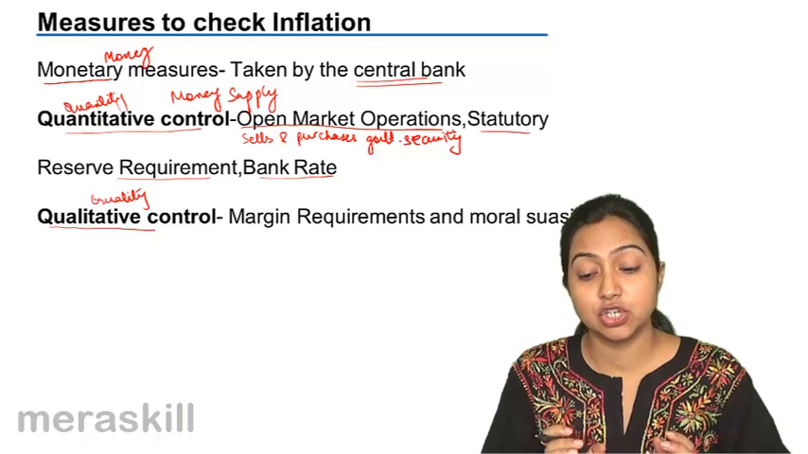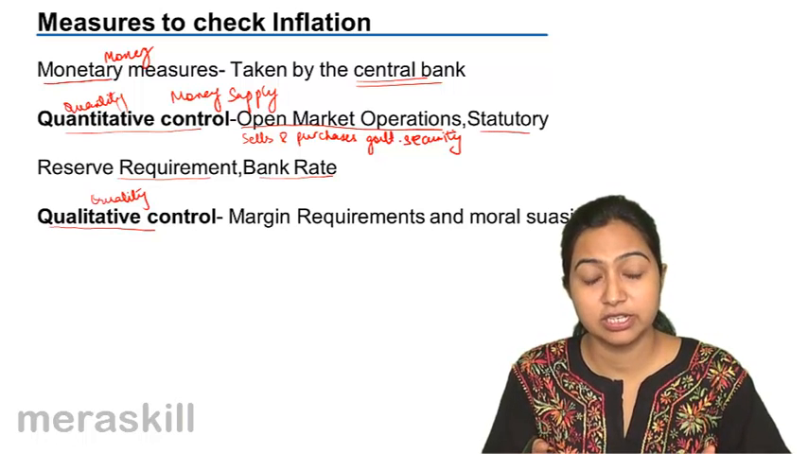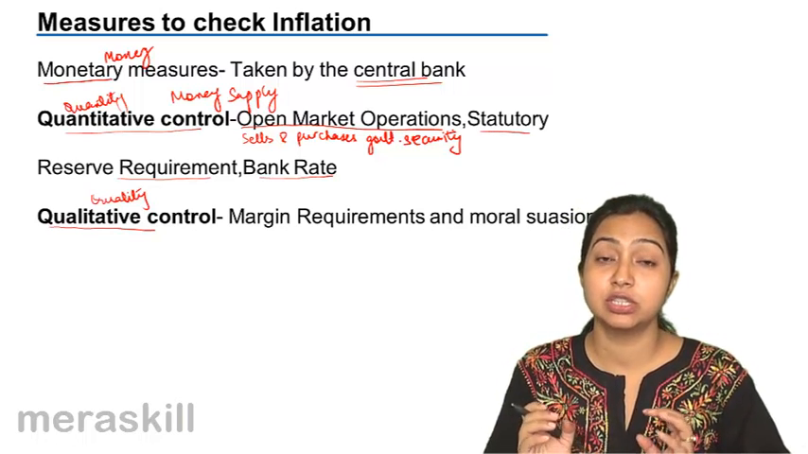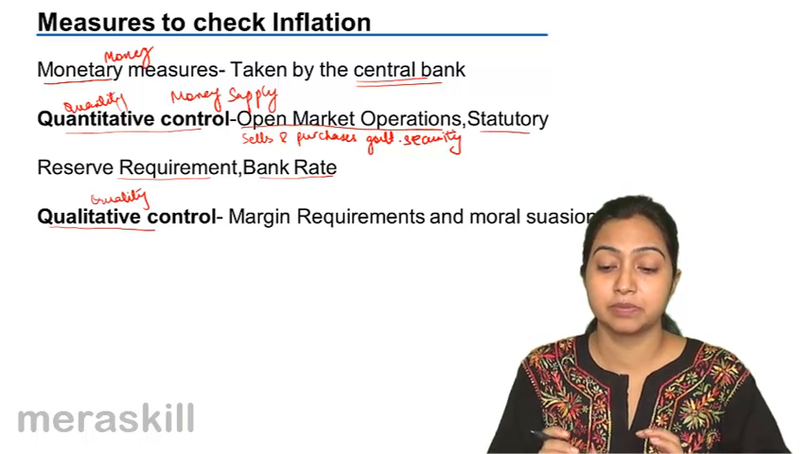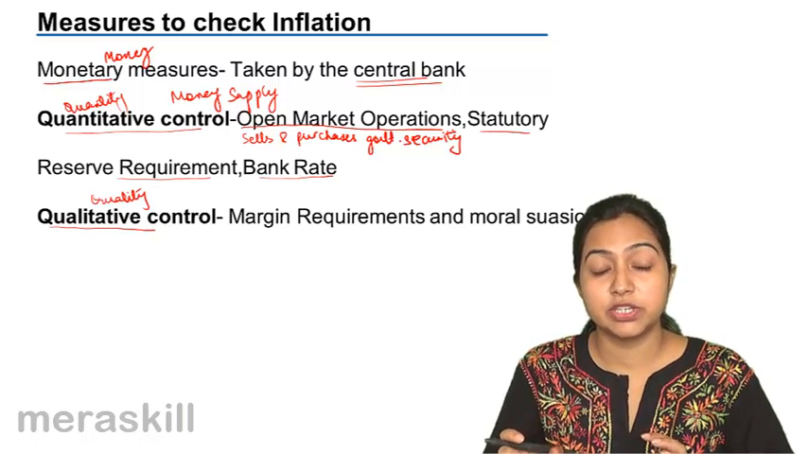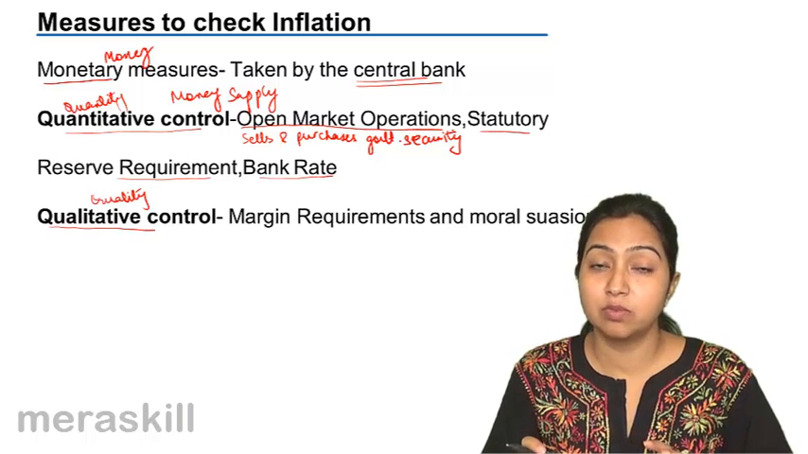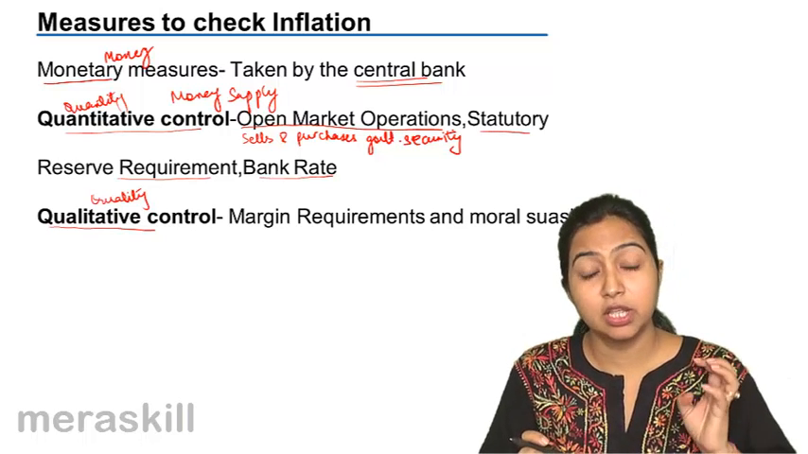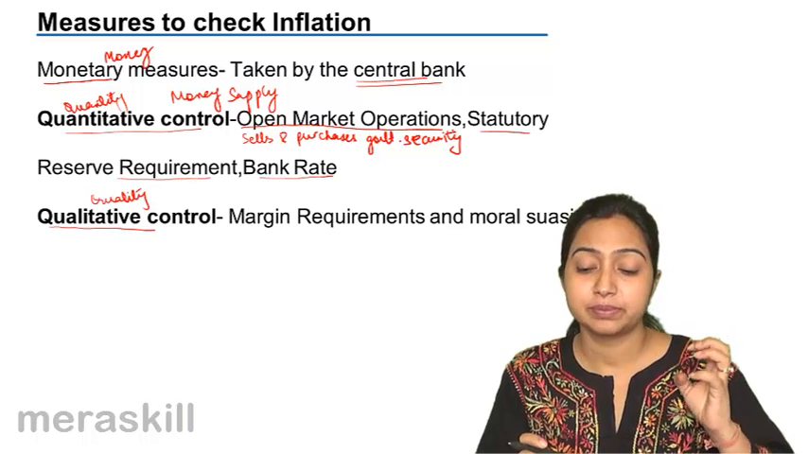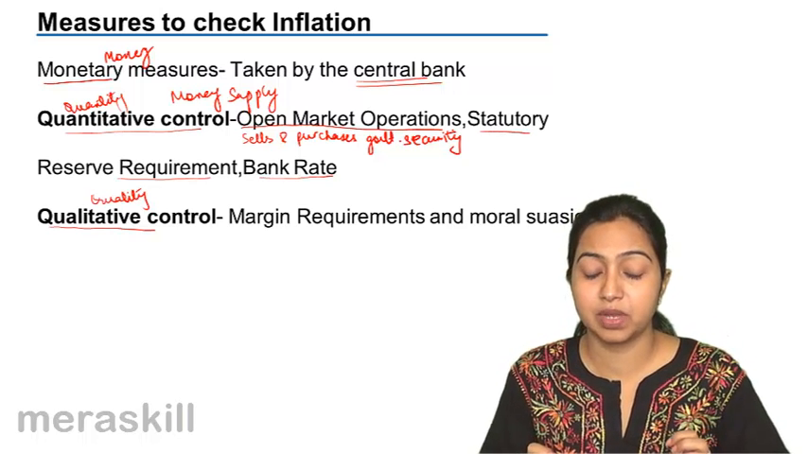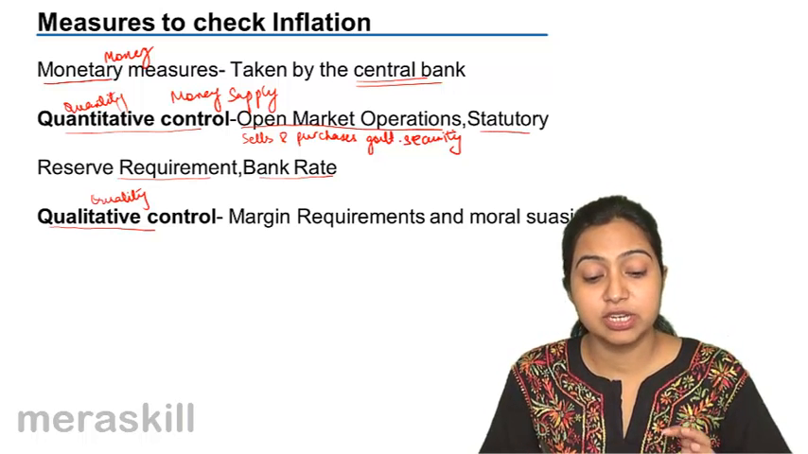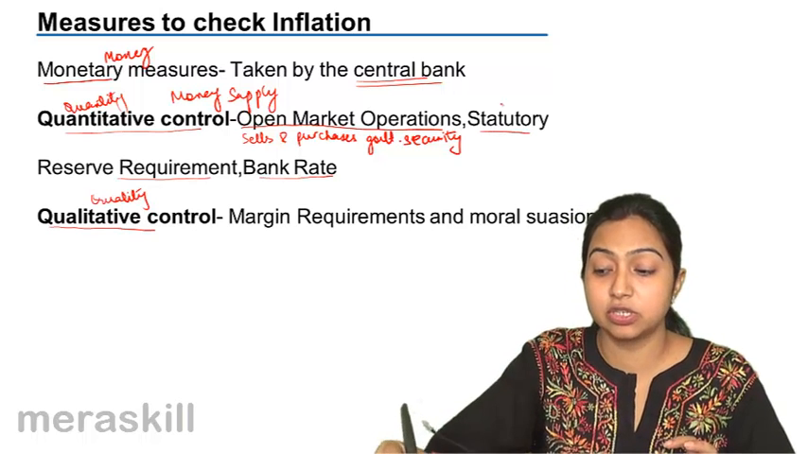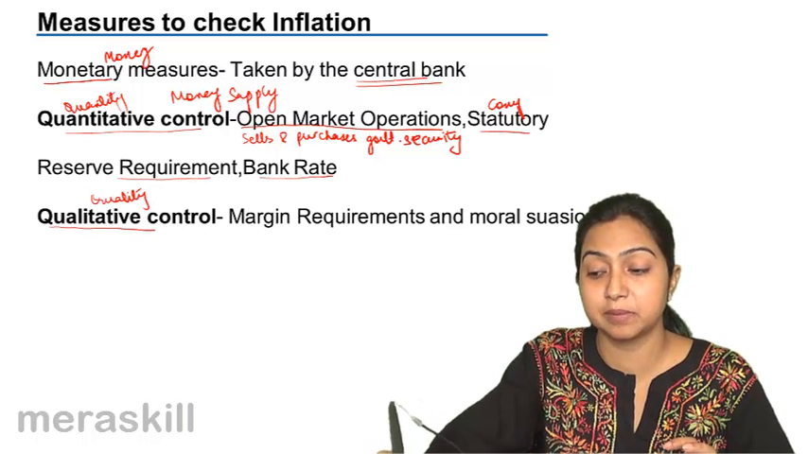In case of inflation, they sell the government securities, and during the state of deflation, they purchase government securities. So, open market operations are sale and purchase of government securities and government bonds to curtail the money supply in the hands of people. Second is statutory reserve requirement. Statutory means compulsory.